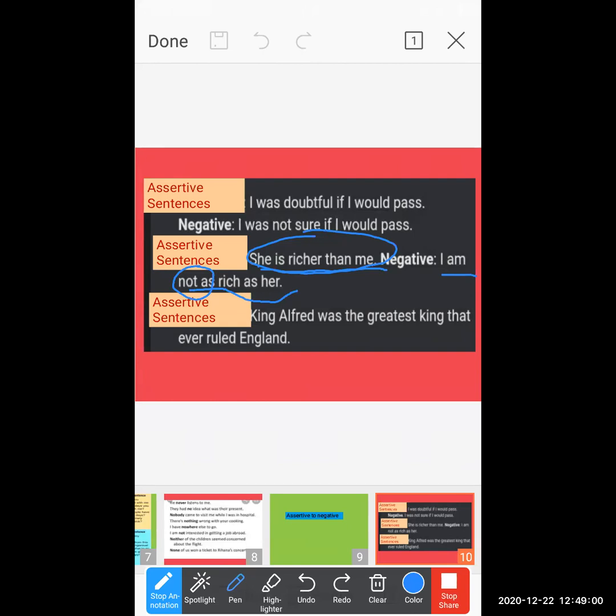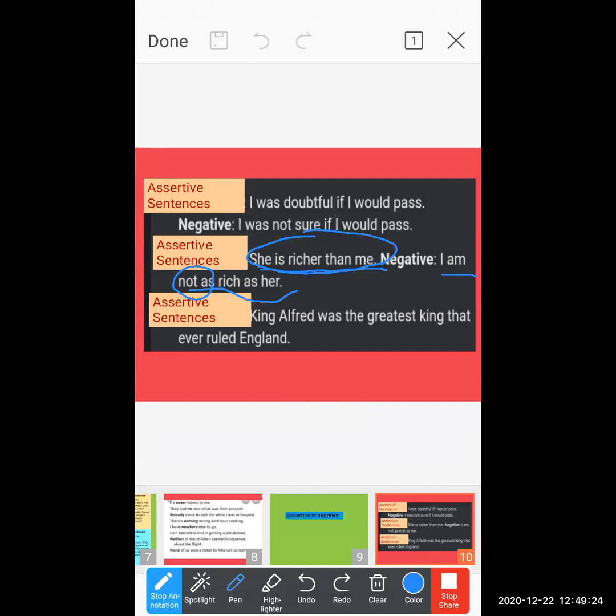Read the full sentence, understand the whole scenario. Then you will come to the conclusion about which type of sentence it is. Once you are able to understand this, then only you can do the sentence transformation.